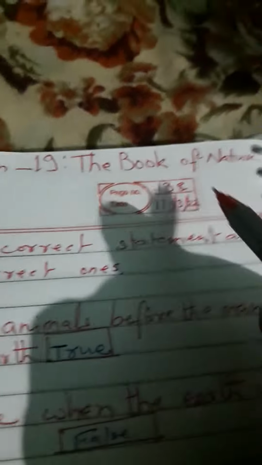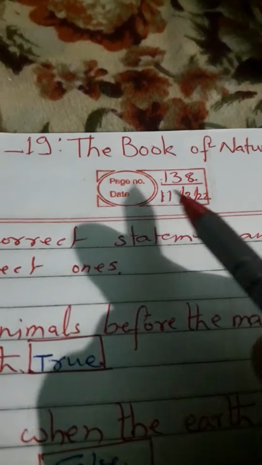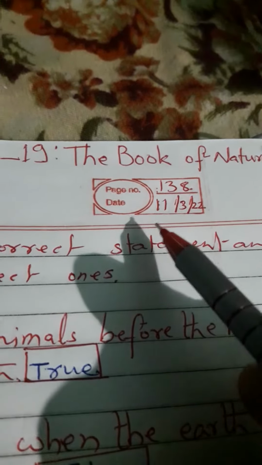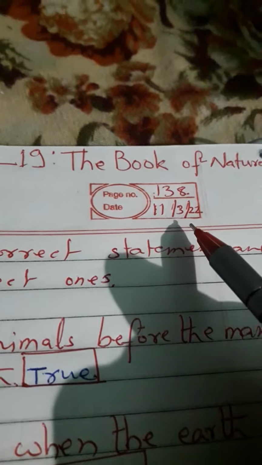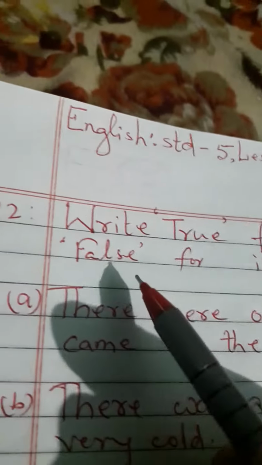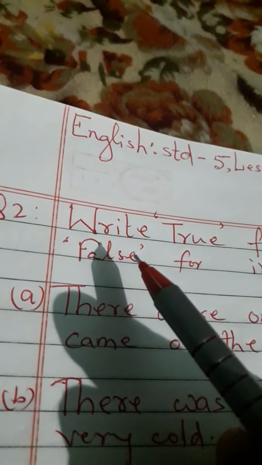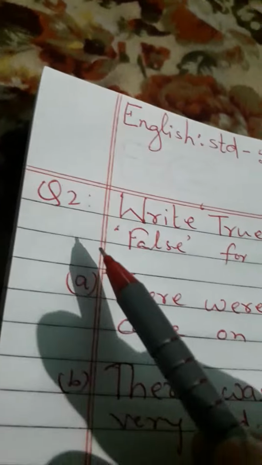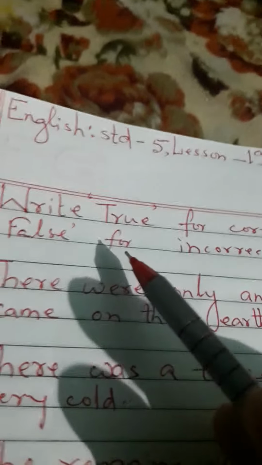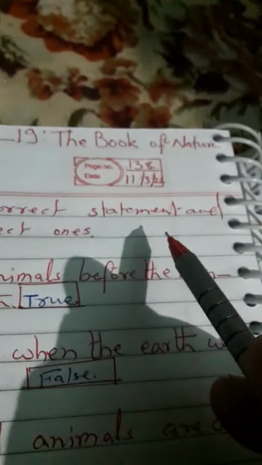Now it belongs to English textbook of standard 5, lesson 19th, named The Book of Nature. Page number 138, dated 11th of March 2022. Let us participate in it positively. Question second. Write true for correct statement and false for incorrect one.